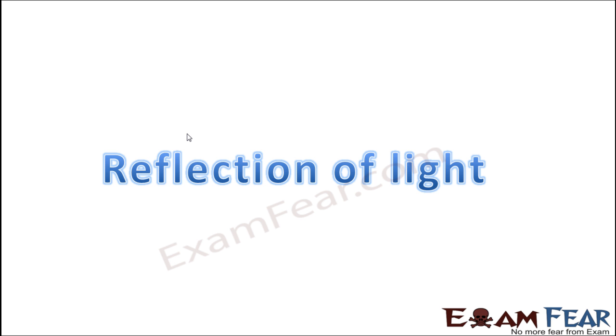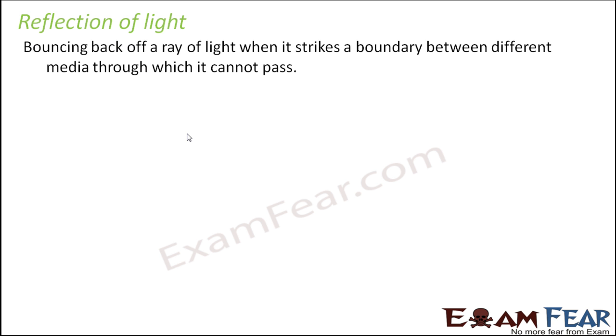So now we are coming to the first and the basic topic of light, that is reflection of light. It is due to this reflection of light that you are able to see yourself in the mirror, you are able to see the images of so many different objects. So we are able to see all the things around us. For all of these, reflection of light is responsible. So let us try to understand what it is.